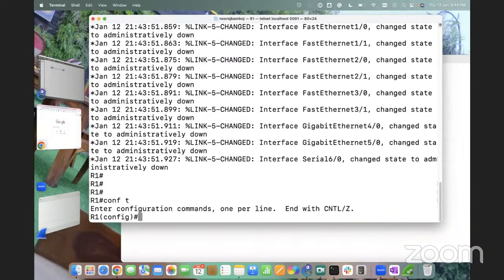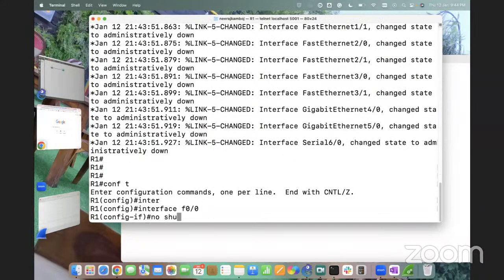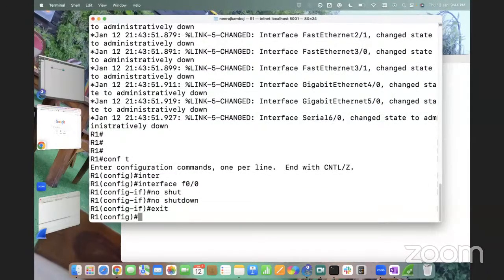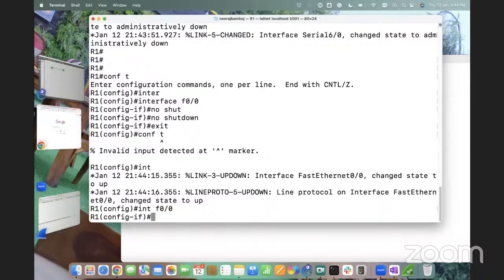So I will just say no shutdown to my interface so that the interface can start sending packets to the neighbor. Interface F0/0, I will just say no shutdown. That's it. Or let me configure an IP address also so that it can have some management IP, so we can have a few extra details over there. So I'm just adding an address here.